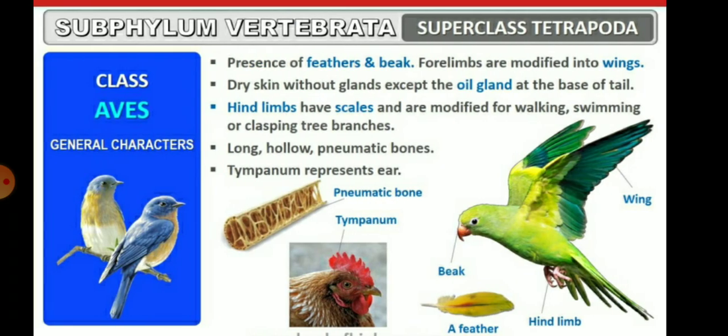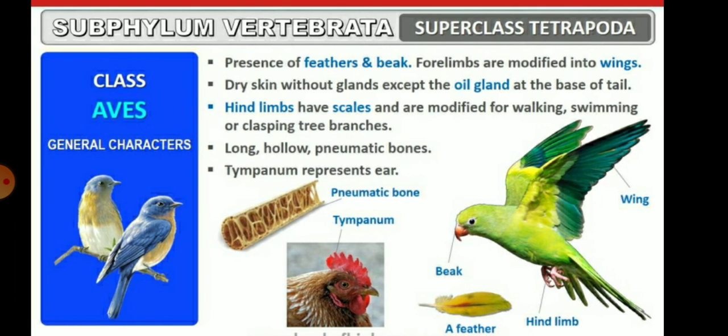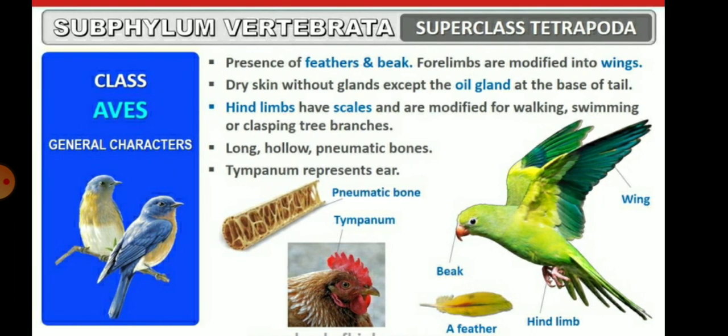The next class is Aves. Aves have feathers and a beak, and the forelimbs are modified into wings. The skin is dry without glands, except the oil glands at the base of the tail, and the hind limbs have scales and are modified for walking, swimming or clasping tree branches. Children, long hollow pneumatic bones are also present, and the tympanum represents the ear.